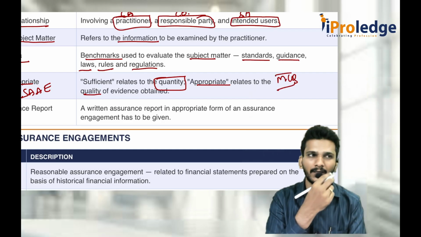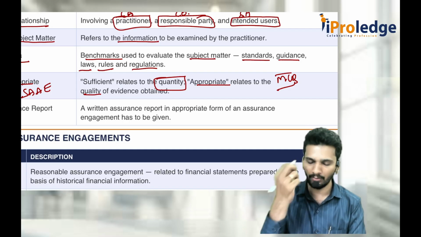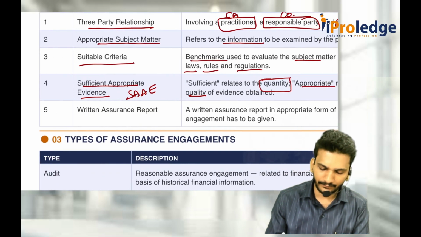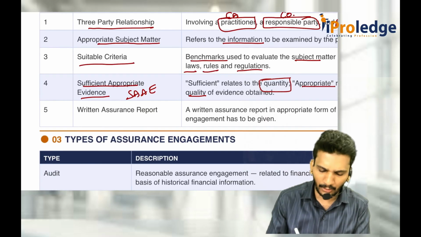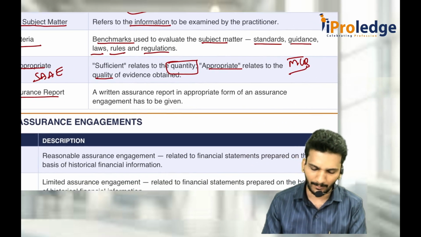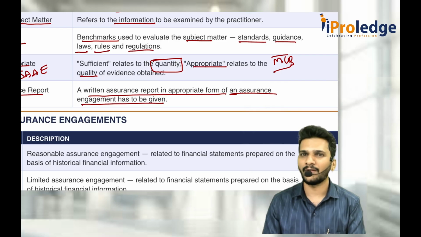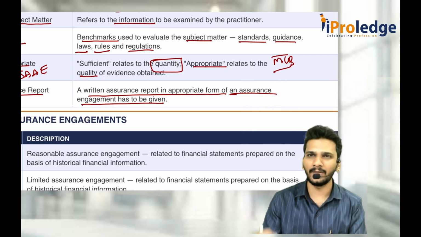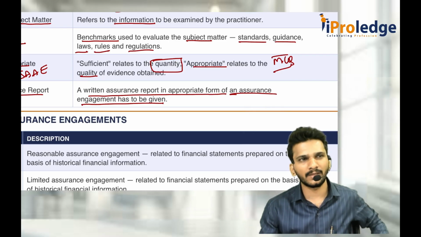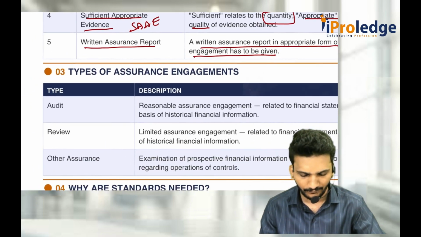They ask: sufficient relates to dash and appropriate relates to dash. In an MCQ, they give two things. Then after you complete the audit, you should give what? One assurance report in a written format. A written assurance report in the appropriate form of an assurance engagement has to be given, stating that everything is free from MMS or everything is not free from MMS. Something you give to the company and users of the financial statements that you have audited everything.